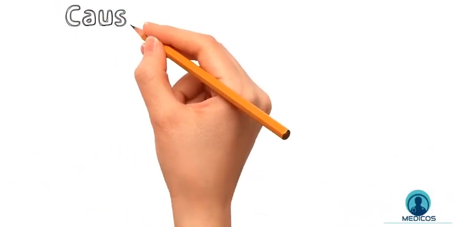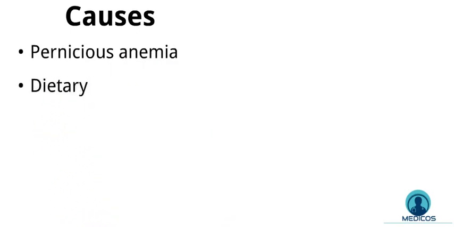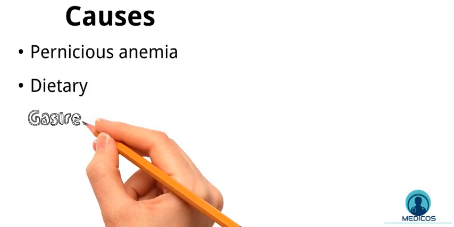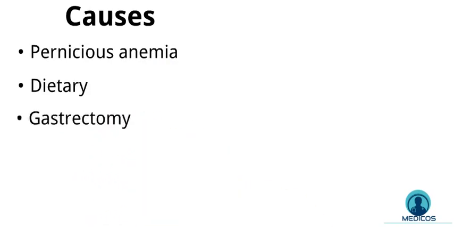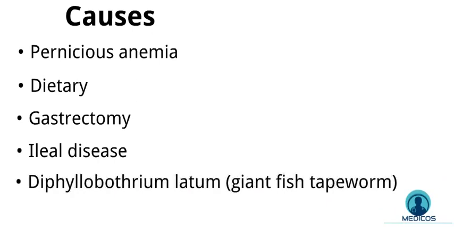When we come to the causes of vitamin B12 deficiency, it might be due to one of these reasons. Pernicious anemia, which is the most common cause. Rarely dietary, which can occur in strict vegetarians. Gastrectomy, as it can decrease intrinsic factor production which is required for vitamin B12 absorption, and it is produced by parietal cells of the stomach. Ileal disease like Crohn's disease or resection can also cause vitamin B12 deficiency due to impaired resorption. And Diphyllobothrium latum or giant fish tapeworm can cause the deficiency too.